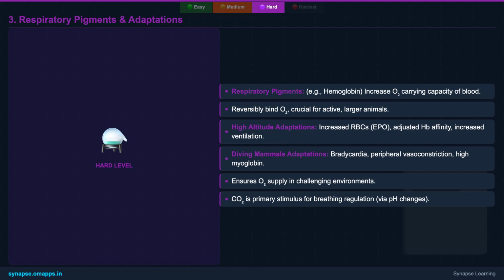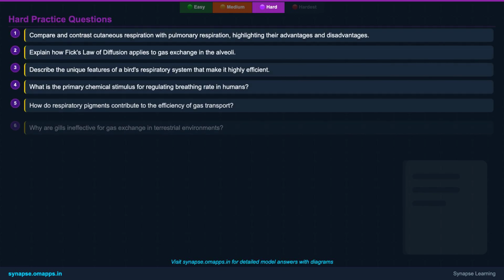Interestingly, it's the CO2 levels, rather than O2, that are the primary drivers for adjusting your ventilation, ensuring efficient removal of this metabolic waste product and maintaining blood pH homeostasis. Time for some challenging questions.